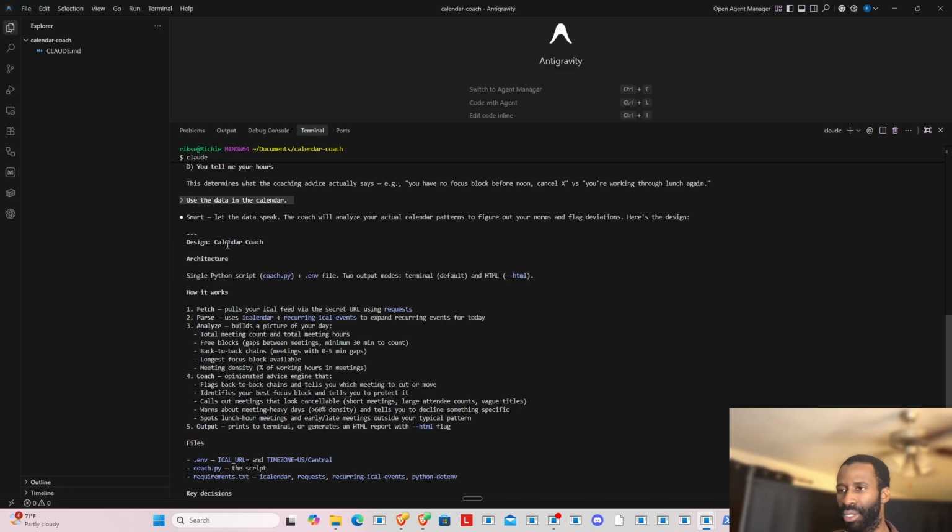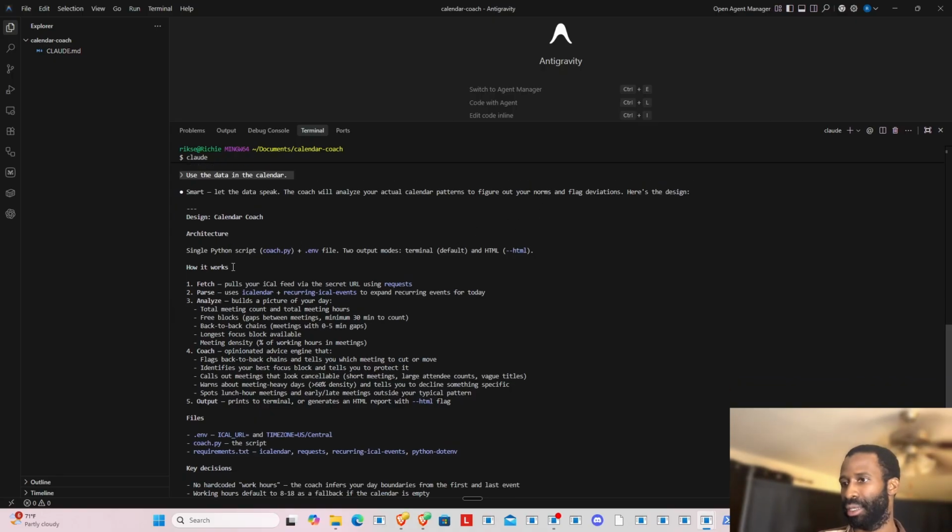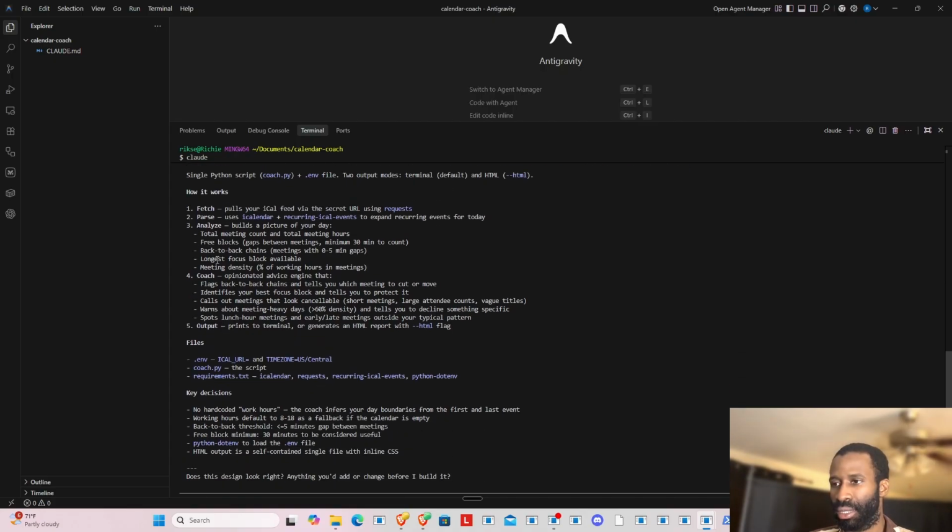So right now it says smart. Let the data speak. The coach will analyze your actual calendar patterns to figure out your norms and flag deviations. Here's the design. The architecture is a single Python script plus an environment file. The outputs, two output modes, terminal default and HTML. Second, it pulls my iCal feed. Okay, it parses. Okay, analyzes. Okay, it gives opinionated advice.